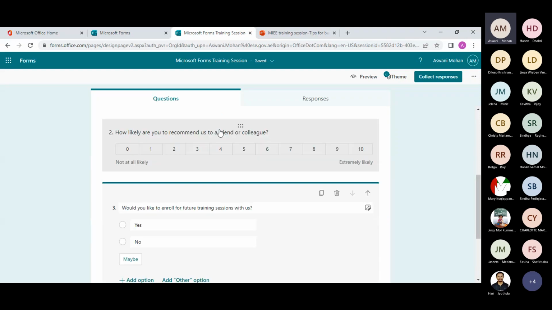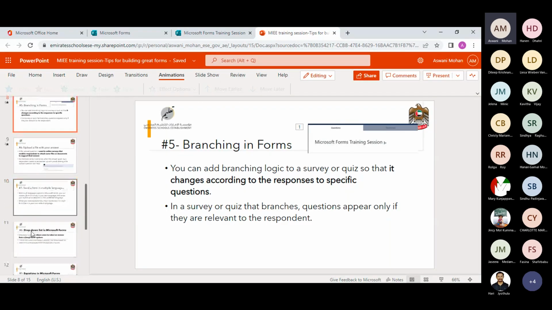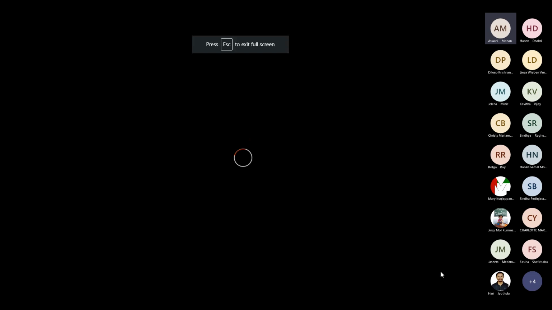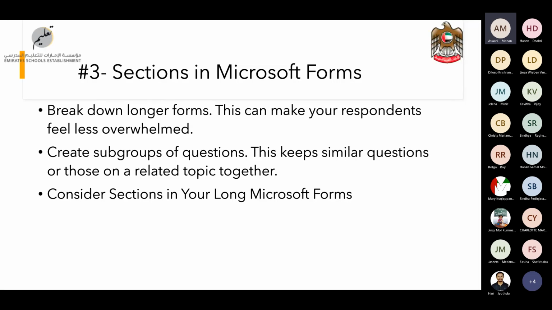Before I use branching, there is another tool called sections, which you can use in your forms. Sections are used to break longer forms. Let's say you are creating a survey which has more than 10 questions. You can use sections that will make your respondents feel less overwhelmed, so you don't show all the questions at once.